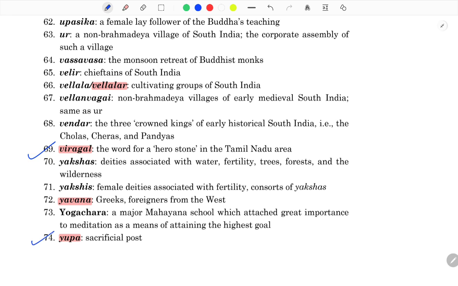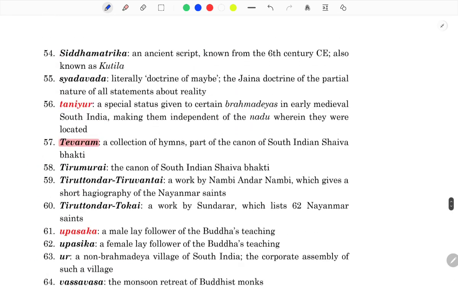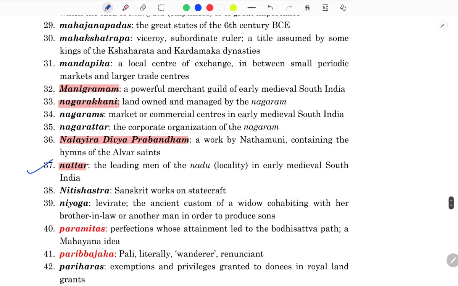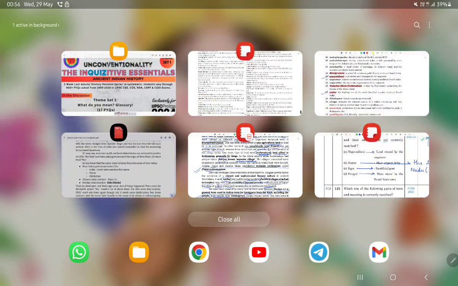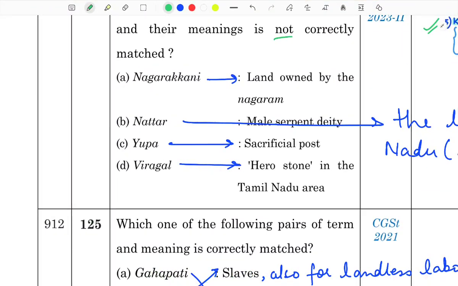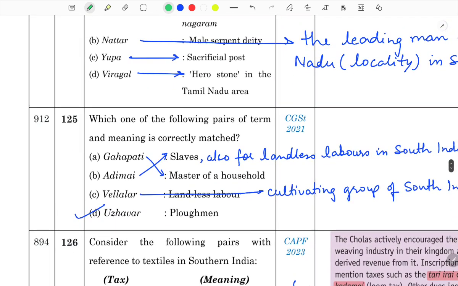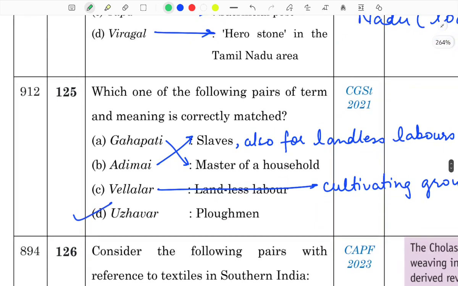You have Viragal, you have Yupa. Okay, you have Nattar also. Here is N. Yes, you have Nattar and Nagrakanni. All 4 terms were already mentioned in your notes, and the question appeared in 2023 CDS. So just keep on revising the things. Notes are still the same. I have not updated them.